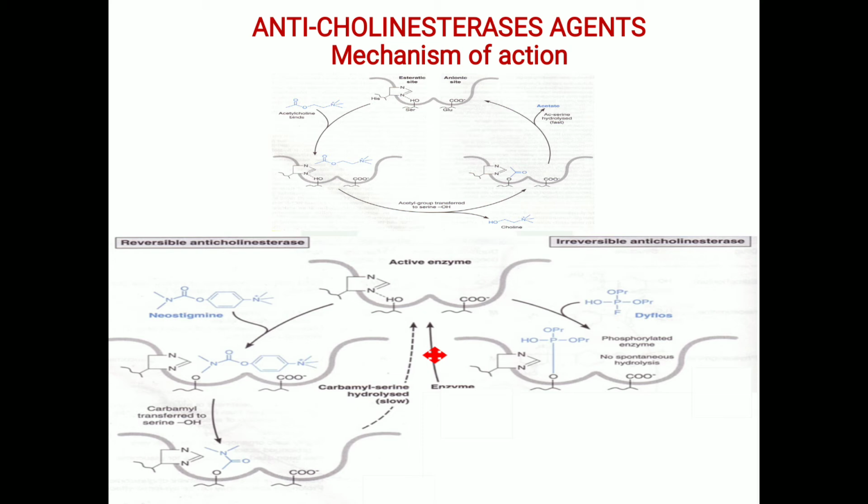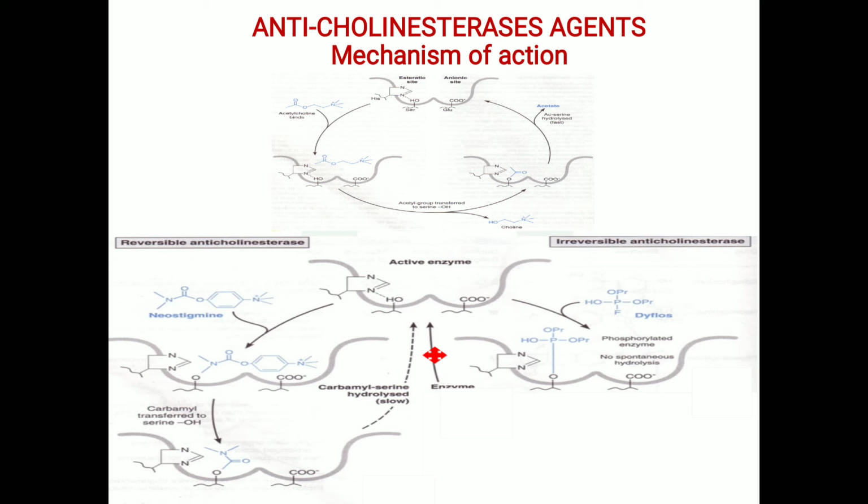As I told earlier, acetylcholine will bind to the enzyme only if it is free. But because of the reversible inhibitors, this acetylcholine cannot bind to the catalytic site of the enzyme because it has been already bound by the reversible inhibitors. Now it is not free. So once the reversible inhibitor binds to the enzyme, it will remain in this enzyme for a shorter period of time. That again depends upon the type of drug, whether it is a short acting drug or medium acting drug. Based upon that, this enzyme will be blocked for a specific period of time, say minimum 20 to 30 minutes.